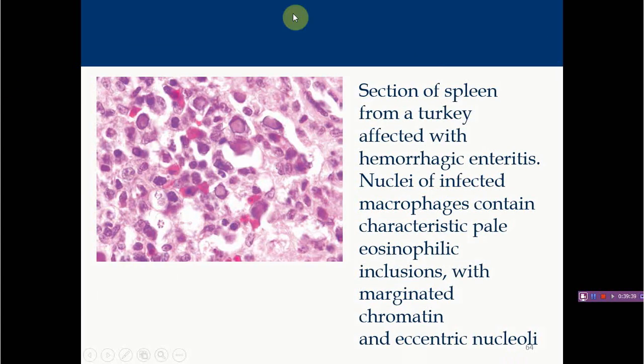You can see this is a microscopic picture, and here you can see a typical intranuclear inclusion body, and this blue lining is actually chromatin material which has become marginated. Here also you can see marginated chromatin and an intranuclear inclusion body. These red cells are actually RBCs.